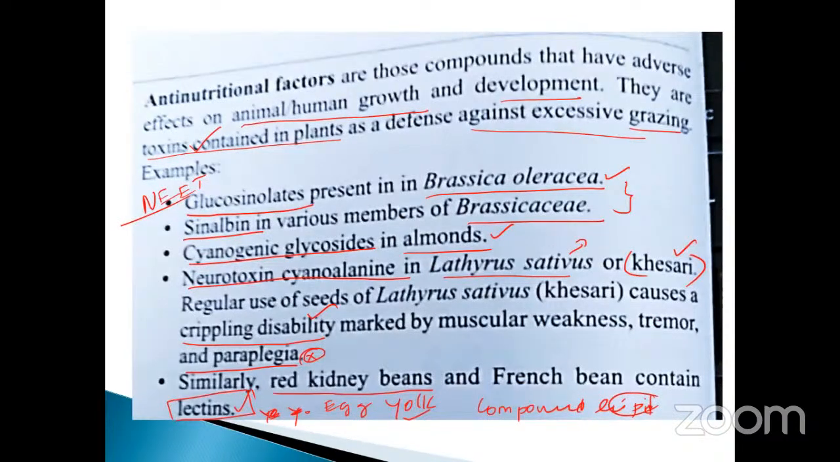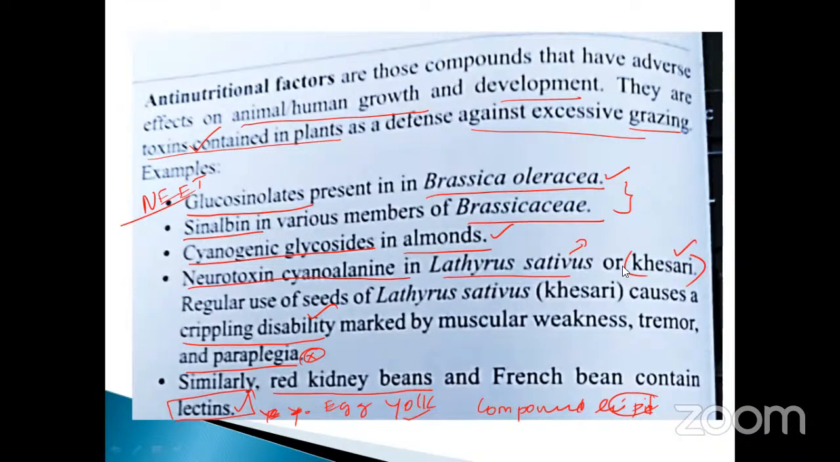That means during cross breeding or new breeding, whatever it may be, when a new variety is discovered or introduced into the market, before that the anti-nutritional factor is completely removed. They are toxic compounds in plants, produced as a defense against excessive grazing. Many examples have been given. One is glucosinolates, maximum present in Brassica oleracea, which is, I think you know, cabbage. Then cyanogenic glycosides, and neurotoxin cyanoalanine, also in Lathyrus sativus, khesari.